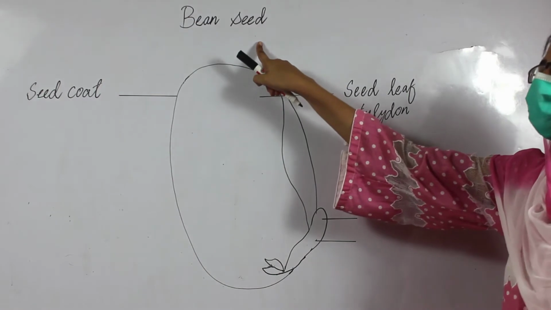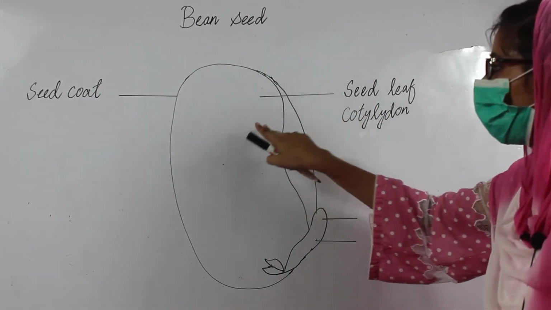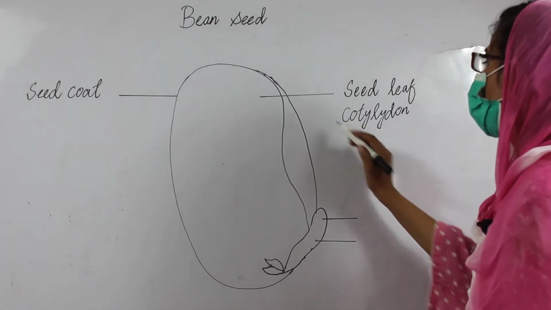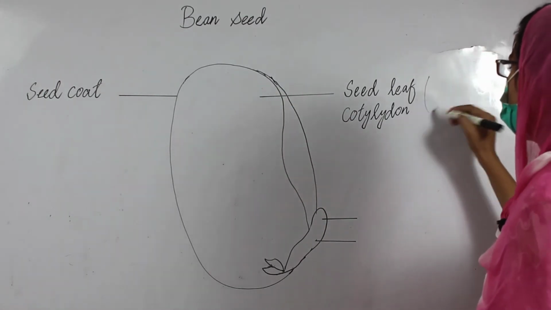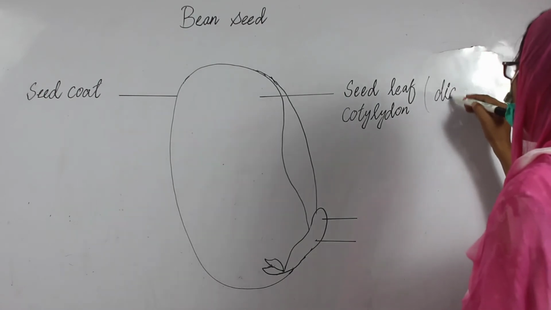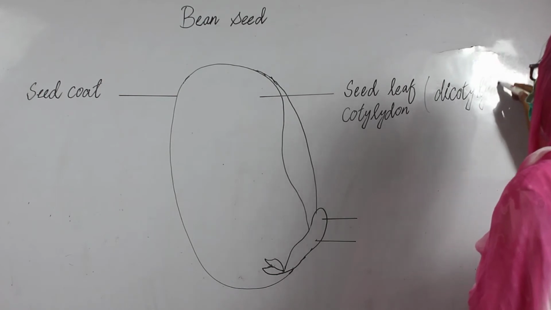In a bean seed there are 2 seed leaves, so we call these dicotyledon.